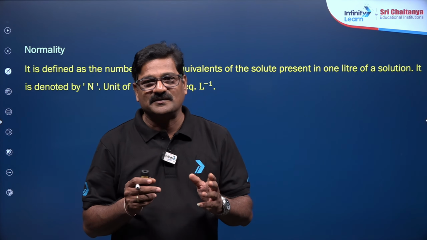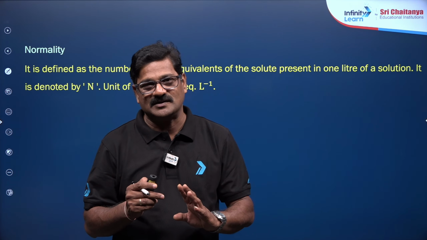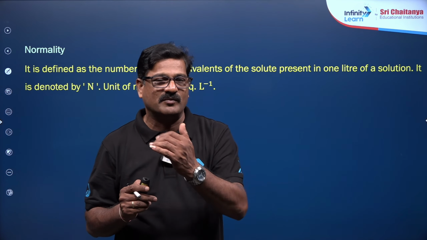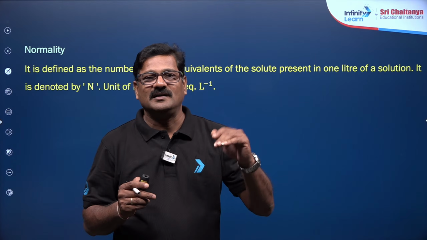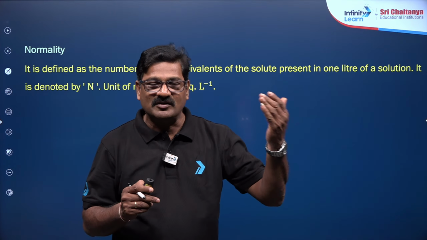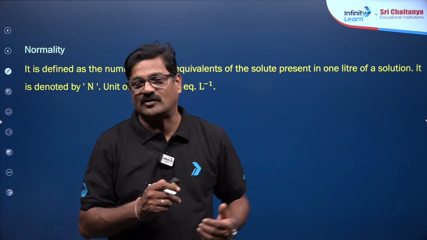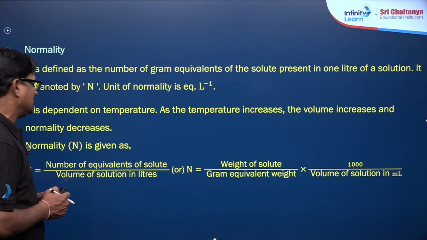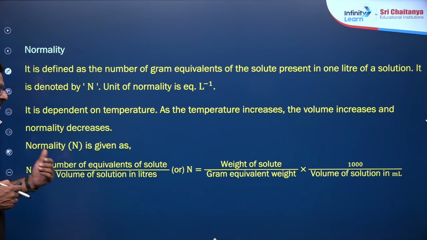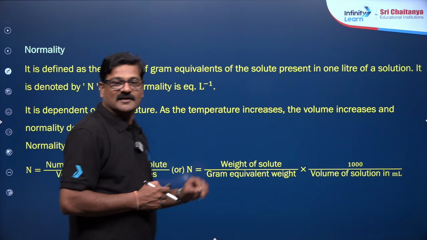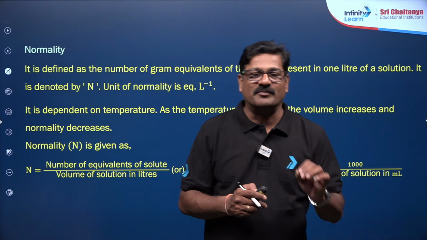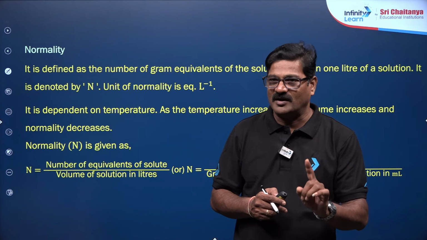So what makes the difference between the mole and equivalent? You can say mole is equal to weight by molecular weight, and here number of equivalents is equal to weight by equivalent weight. Equivalent weight is molecular weight by n factor. That is given as number of equivalents, that is weight by gram equivalent weight into 1000 by volume expressed in the solution. That is the formula to calculate normality.